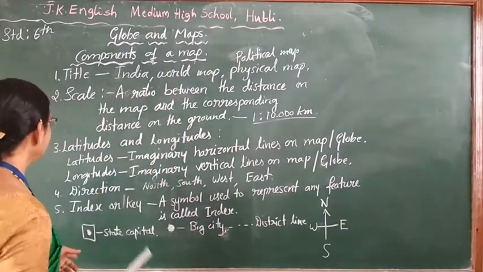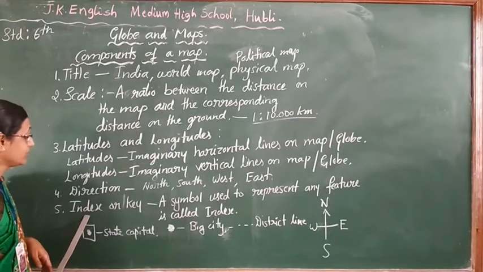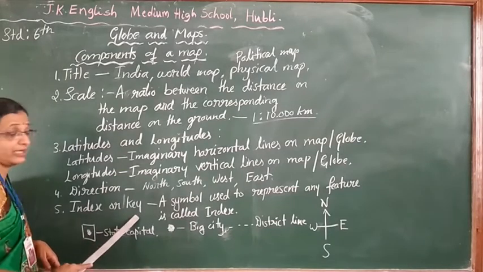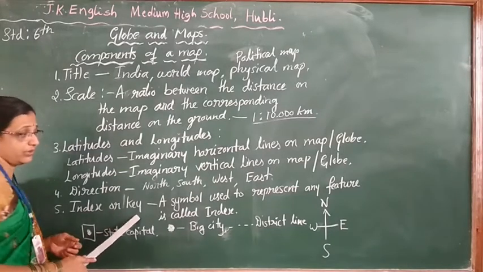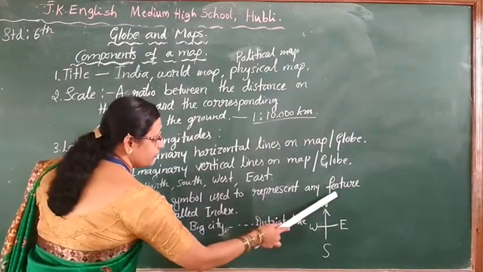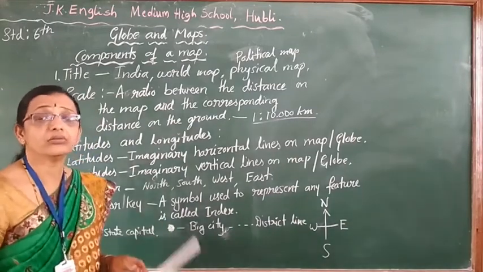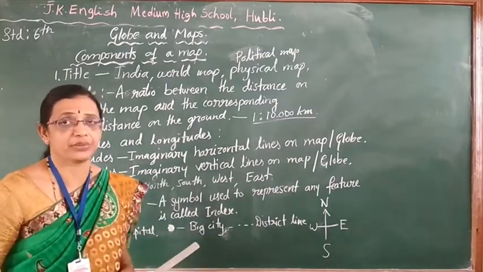Yes. Next comes, children, index. The fifth component of the map is the index or a key. What does it mean? A symbol used to represent any feature is called an index. See, the map is giving a lot of information to them.